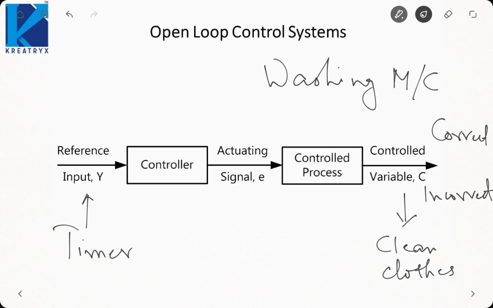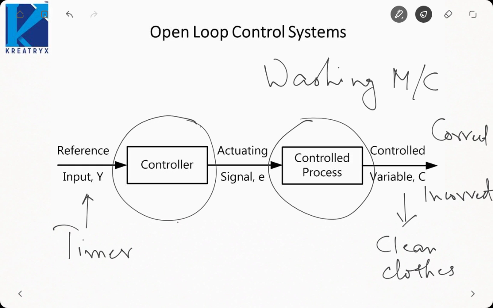Here we have shown two blocks. One is called the controller, the other is called the controlled process. The controller, let us say, is the microprocessor in my washing machine. The controlled process will be the tub that is rotating. We can say the motor is rotating the tub, so the controlled process will be the tub, and my controller will be the microprocessor or the motherboard that is installed in my washing machine. This sort of system is called an open loop control system.